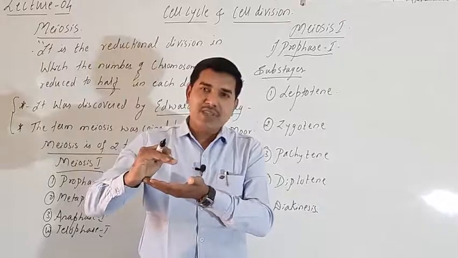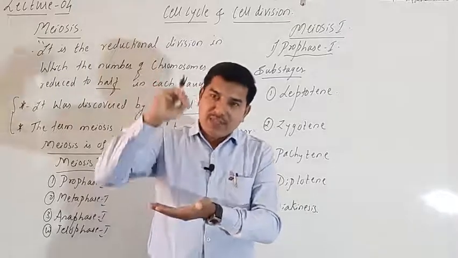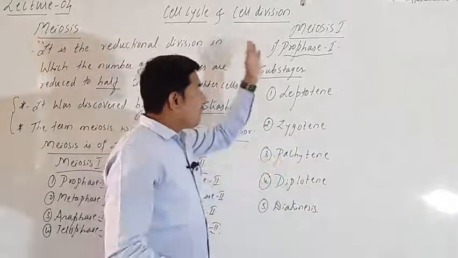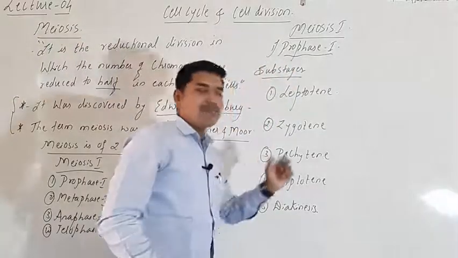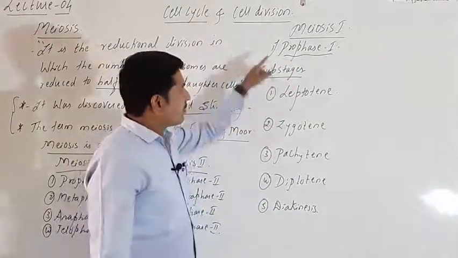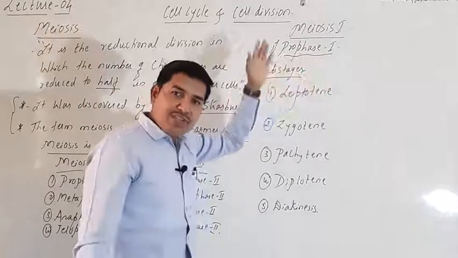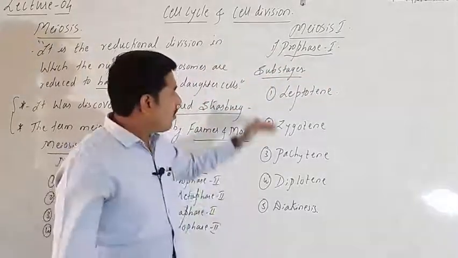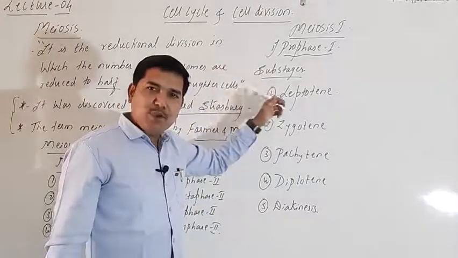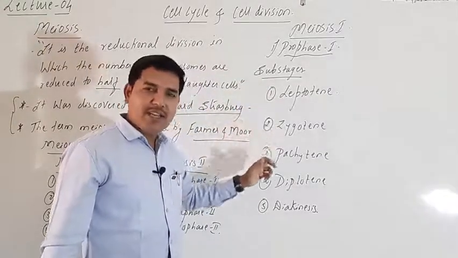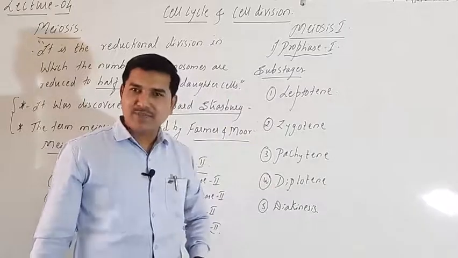This is the process that happens, and during this time in prophase 1 there are 5 sub stages. So meiosis 1 has the first stage called prophase 1, which consists of 5 sub stages: leptotene, zygotene, pachytene, diplotene, diakinesis.